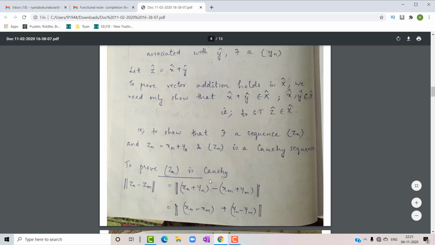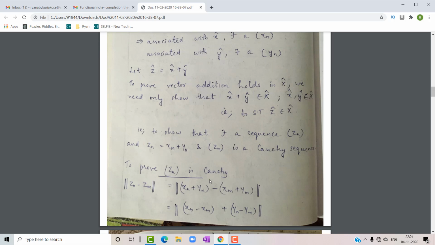In order for us to prove that the sequence Zn is a Cauchy sequence, we have to prove that the norm of Zn minus Zm is less than epsilon. So let's see what the norm of Zn minus Zm is. We have taken Zn as xn plus yn.